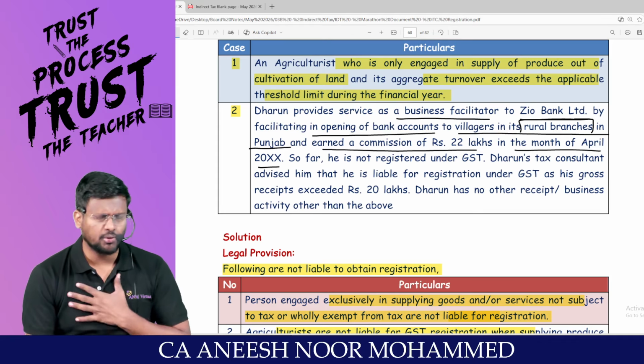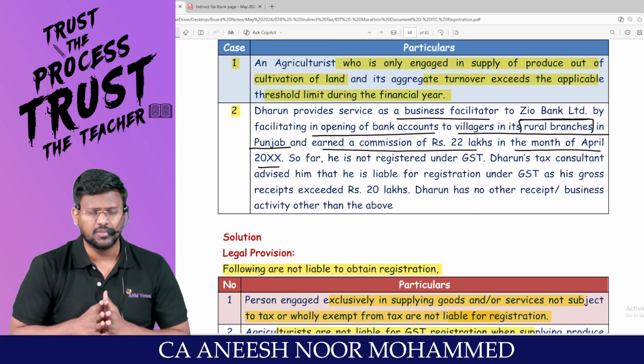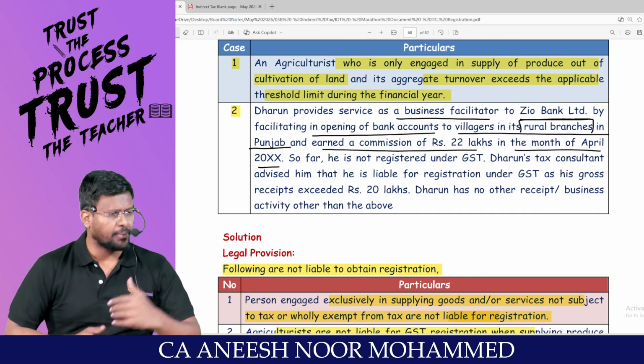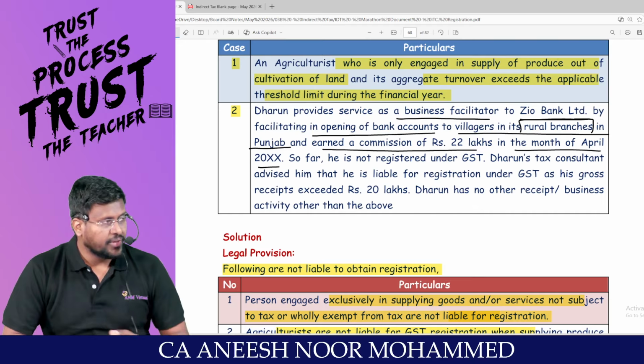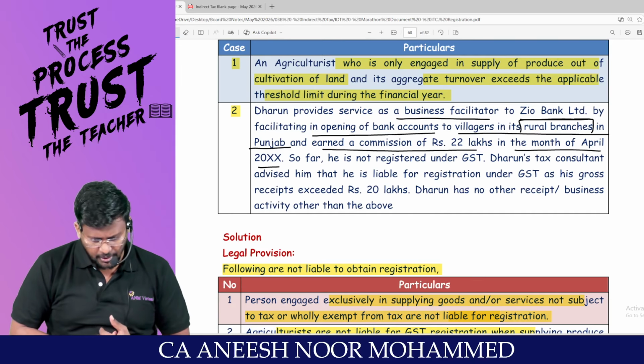Sir, for example, you are Darun. You are providing business facilitator services. In the sense, some bank is there, and the bank wants everyone in that particular place to open a savings account. So what will this business facilitator do? They will go and help the people who want to open a bank account. Are you all ready with me?